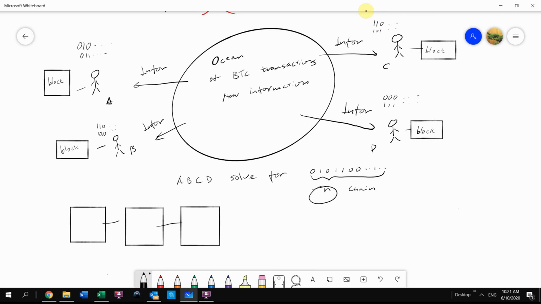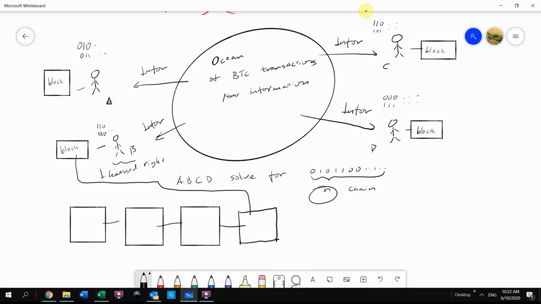And then this person gets lucky. Let's say this person gets lucky and his computer solves the number, and he will say, hey, I guessed right. So he guessed right, and that basically qualifies him to put in his block. Since he already solved the chain, he will put his block onto the existing blockchain. All right, and then a new upgrade is made over there.